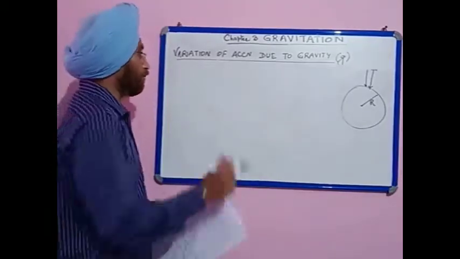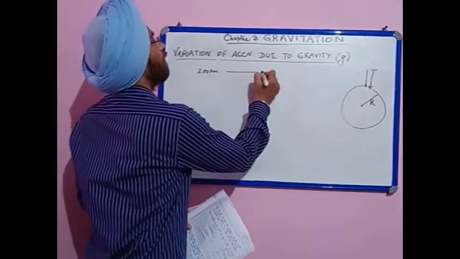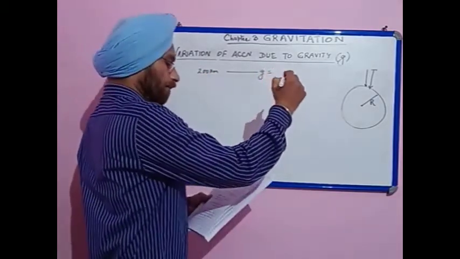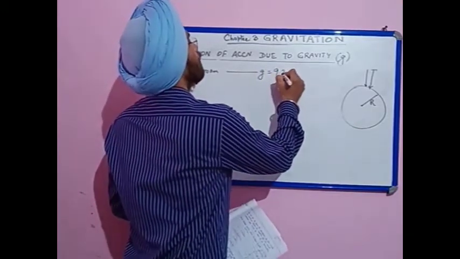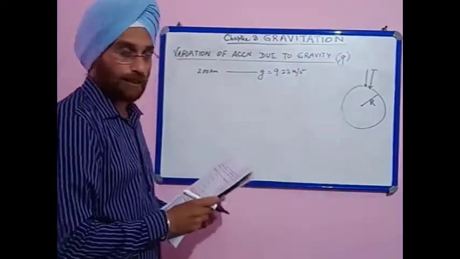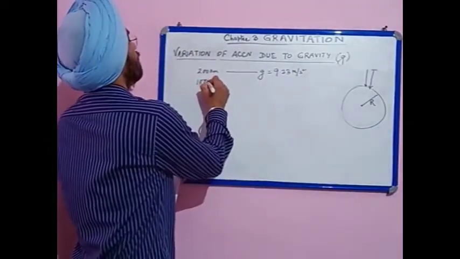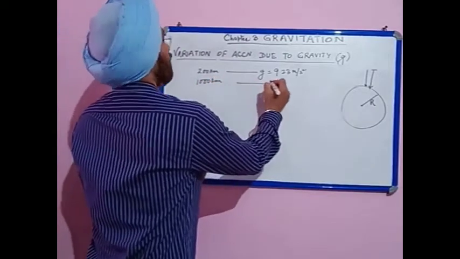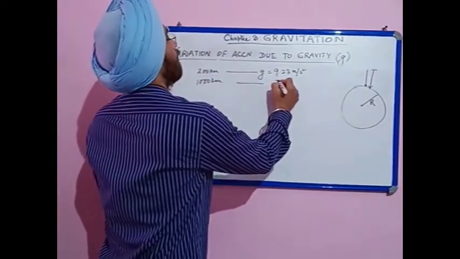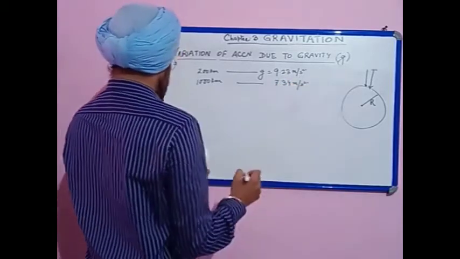So it is decreasing. Next, at an altitude of 1000 kilometer, the value of g becomes 7.34 meter per second square.